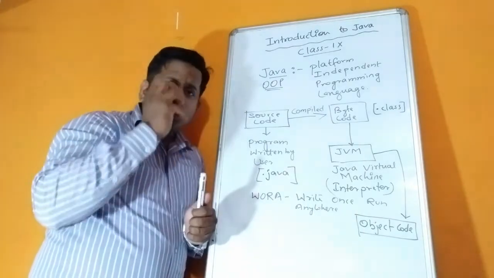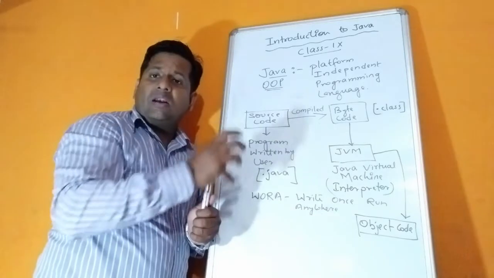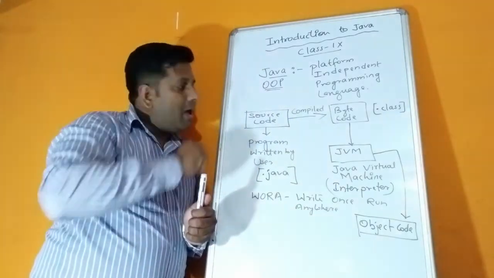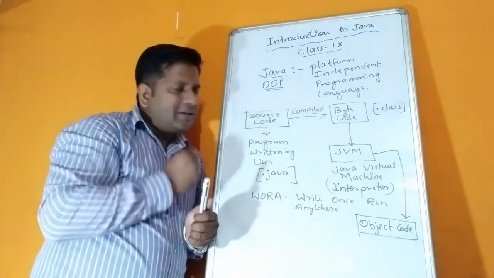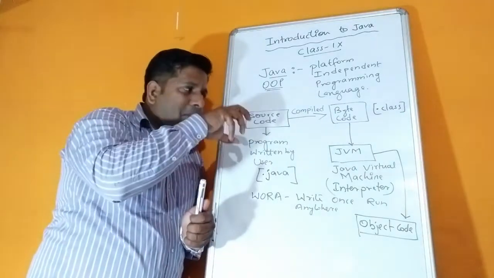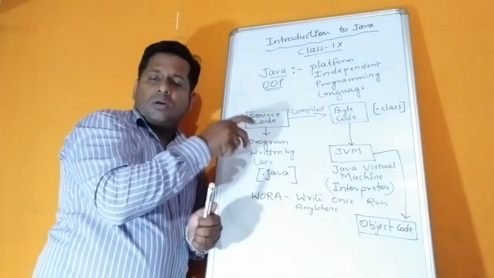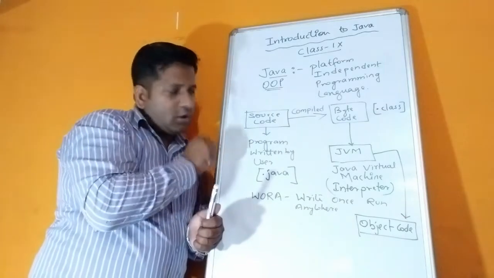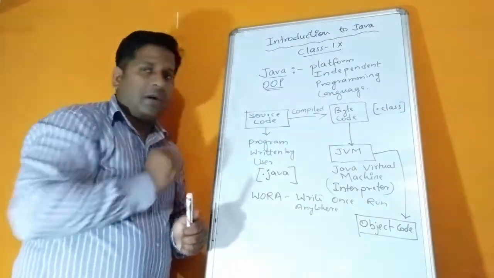Okay, children. So when we write programs, they are known as source code because they are written in a high level language which is understood by human beings. That high level language is compiled with the help of a compiler into bytecode, that is machine understandable code, and that bytecode is executed further to get the output by an interpreter known as JVM, Java Virtual Machine. So is this clear, children? Okay, so we'll move to the next topic.